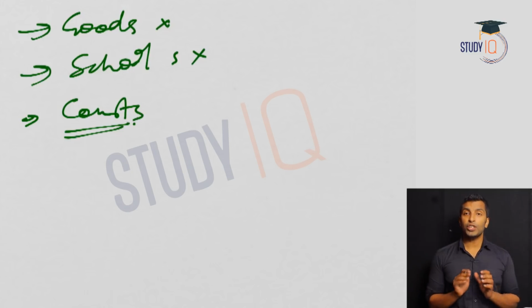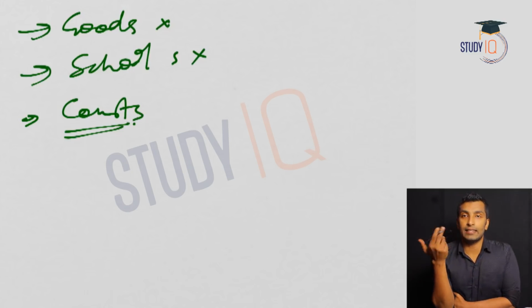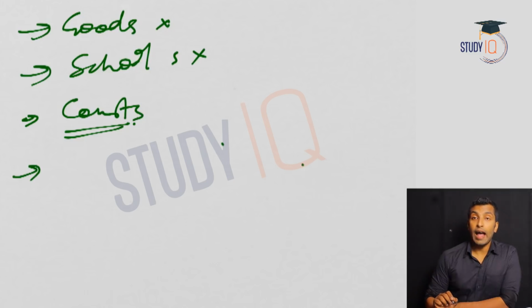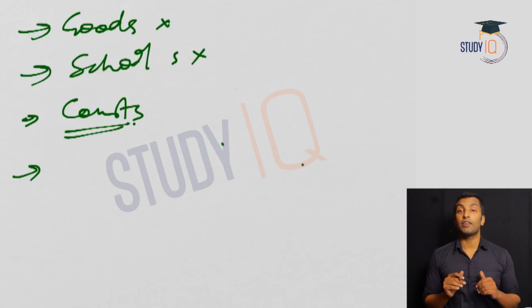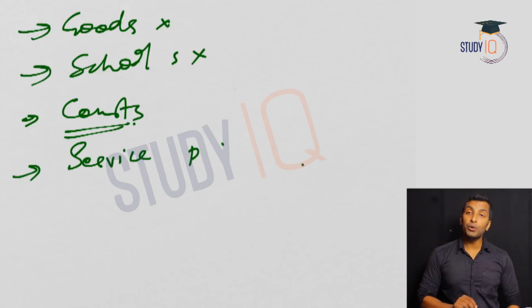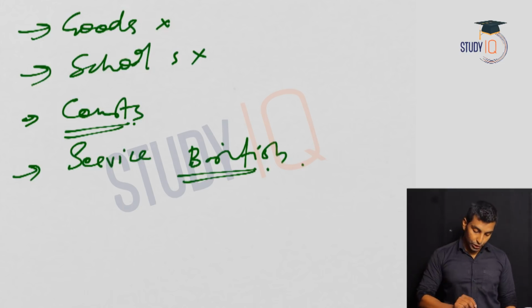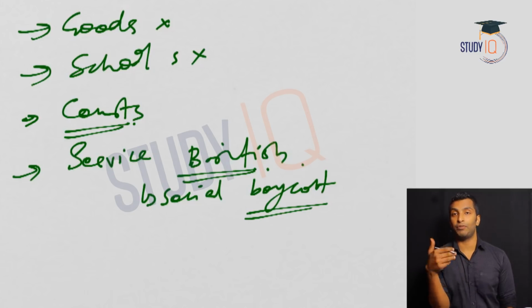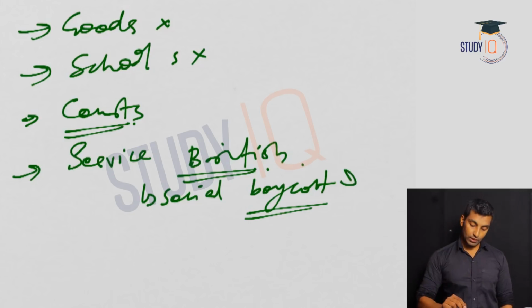So what happened? Most of the lawyers are Indians. Obviously, judges are English, most of the lawyers are Indians, and most of the lawyers are actually from Congress also. So they boycotted courts. So obviously what happened is the panchayats gained importance. And most importantly, they boycotted all the services provided to the British colonies. So services given to the British. So it was a kind of social boycott, like newspaper, milk, vegetable, fish, etc. Okay. So this is one of the most important points.